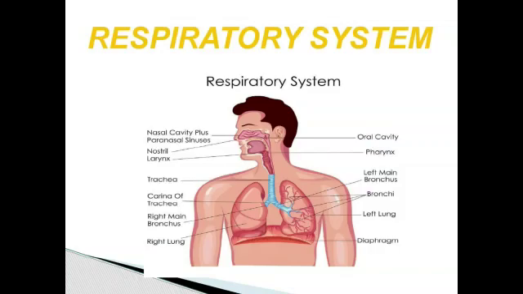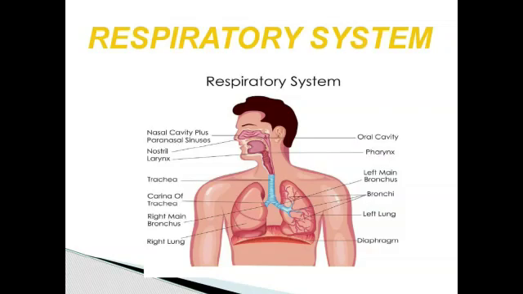The lungs. Lungs are the primary organs of the respiratory system because only in the lungs do they exchange oxygen and carbon dioxide. They are paired and cone-shaped organs. They are located near the backbone on both sides of the heart.